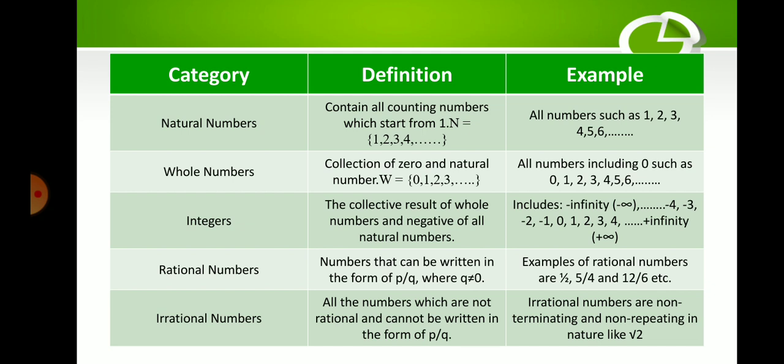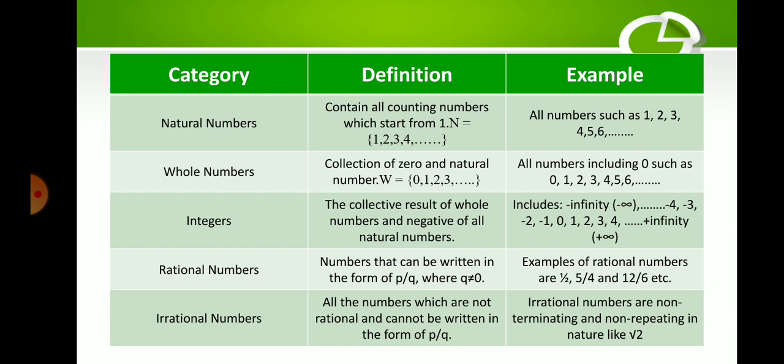The whole numbers are the collection of zero and the natural numbers, denoted W. They start from 0, 1, 2, 3, 4, 5, 6, and so on. For example, whole numbers include 0, 1, 2, 3, 4, 5, 6, 7, 8, and so on. The integers are the collective result of whole numbers and the negatives of all natural numbers.